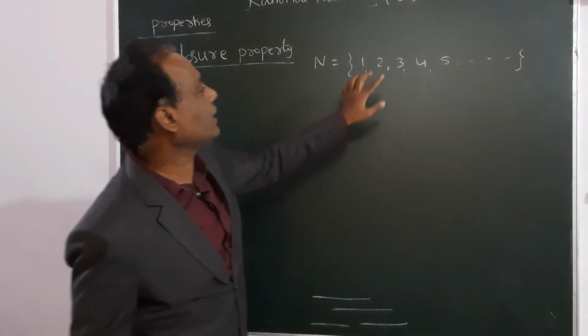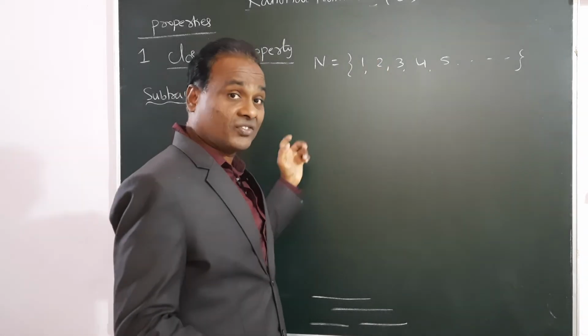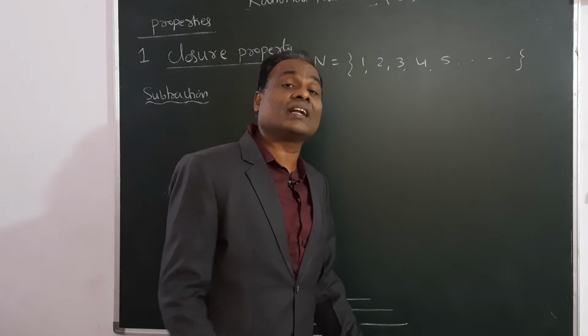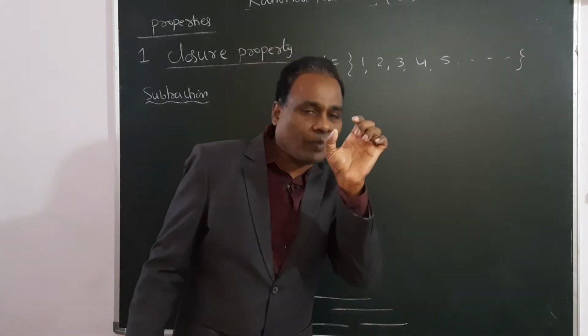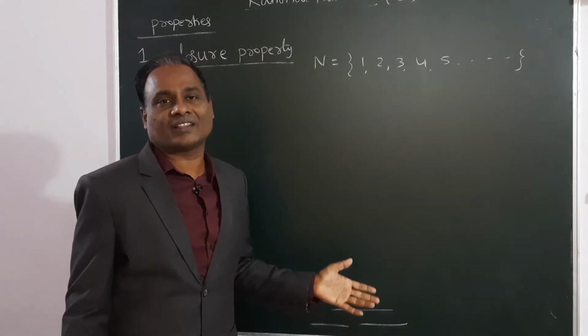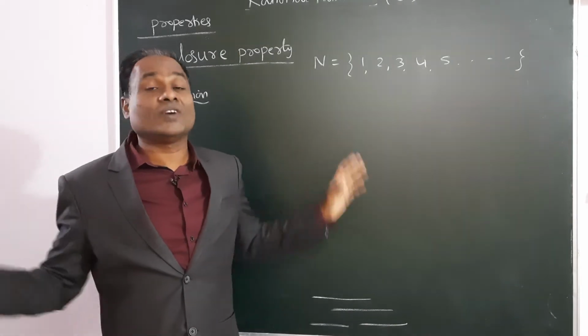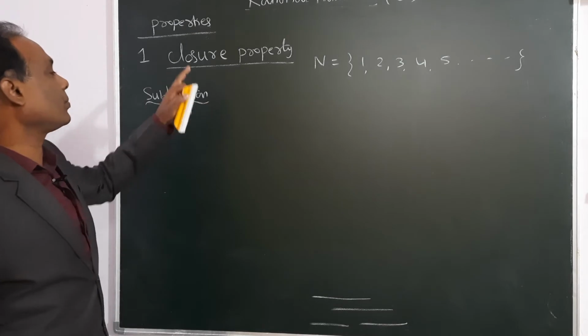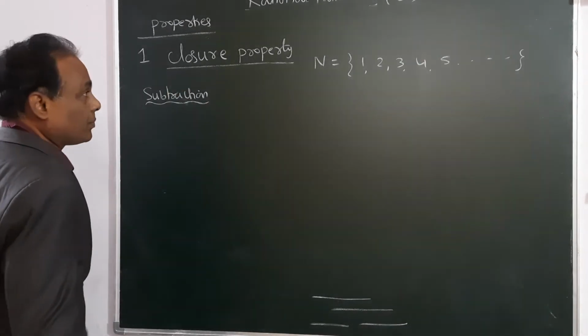Suppose you take only particular numbers and it is satisfied, but for another two numbers it is not satisfied, then you should say that it is not satisfied. Only for one particular example if it is satisfied, we should not apply it universally. So now I am verifying the closure property for the natural numbers under subtraction.